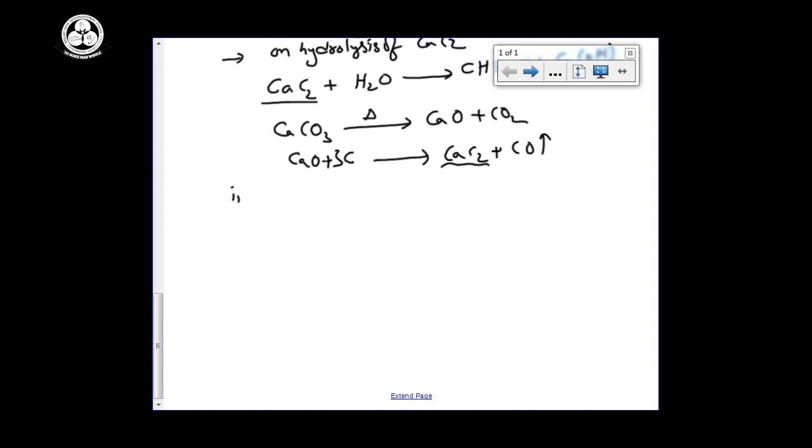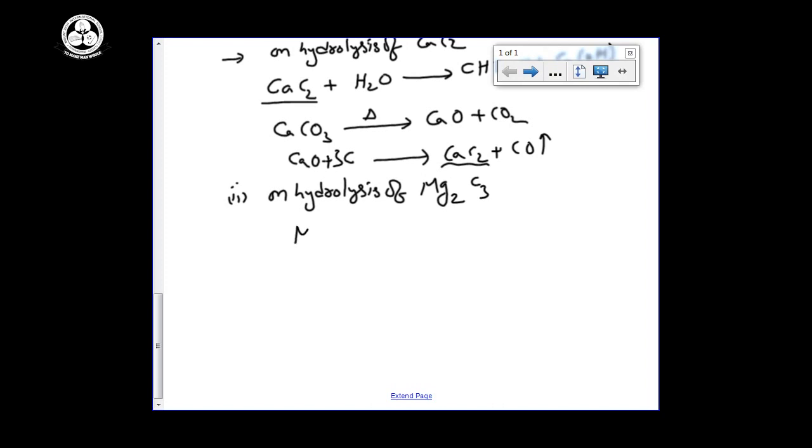Second one, on hydrolysis of magnesium carbide, to give what? Magnesium carbide, formula Mg2C3, on hydrolysis gives what?